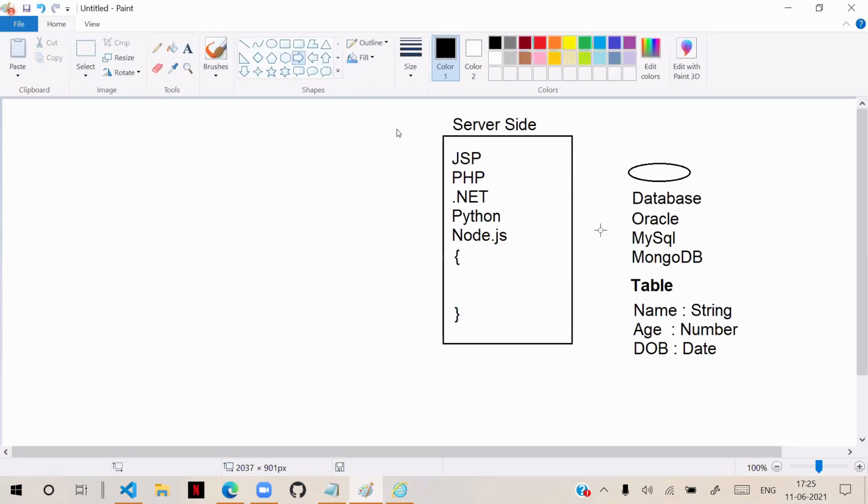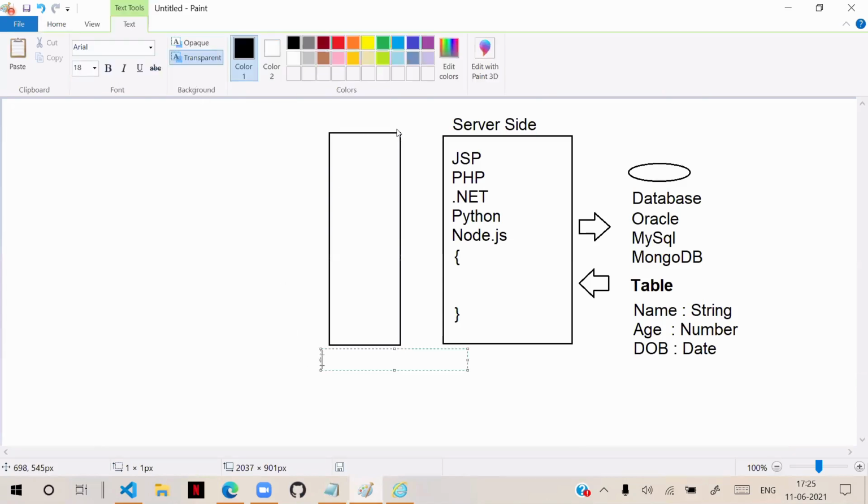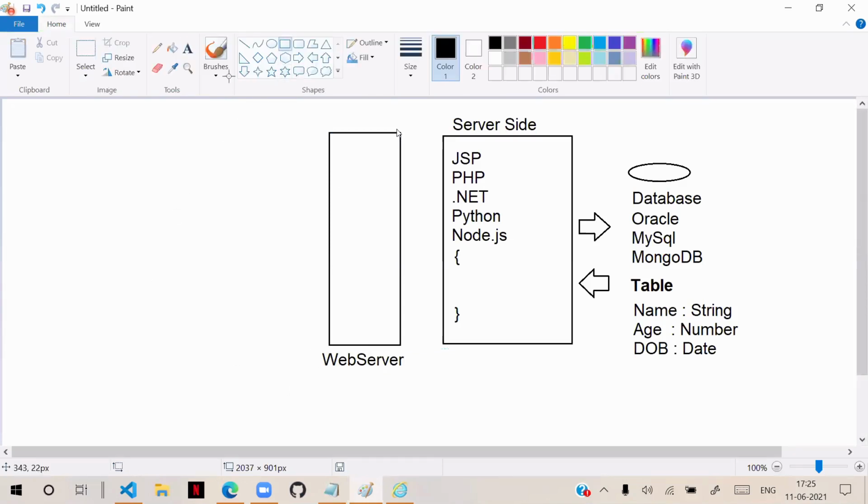That means we write the logic to communicate with the database: send the data, get the data. Now we have so many other things to happen actually. We will have a web server, and this web server is responsible for handling the requests. Now we have a client computer. So this is your computer.